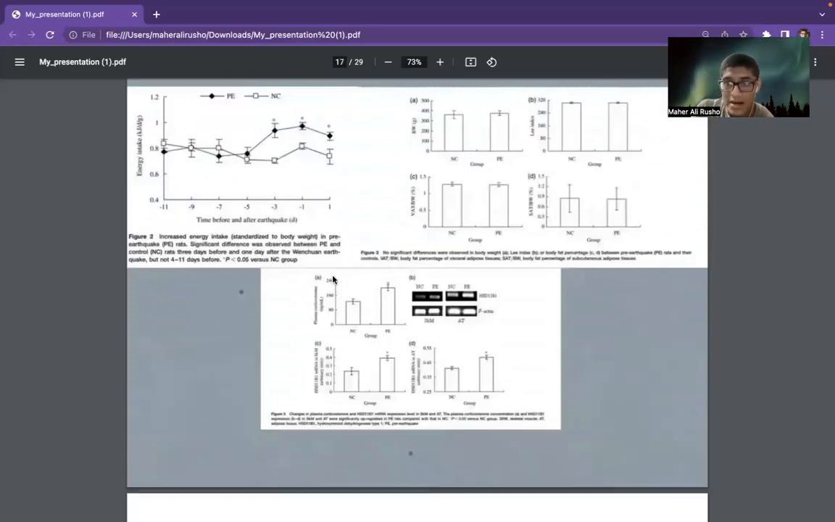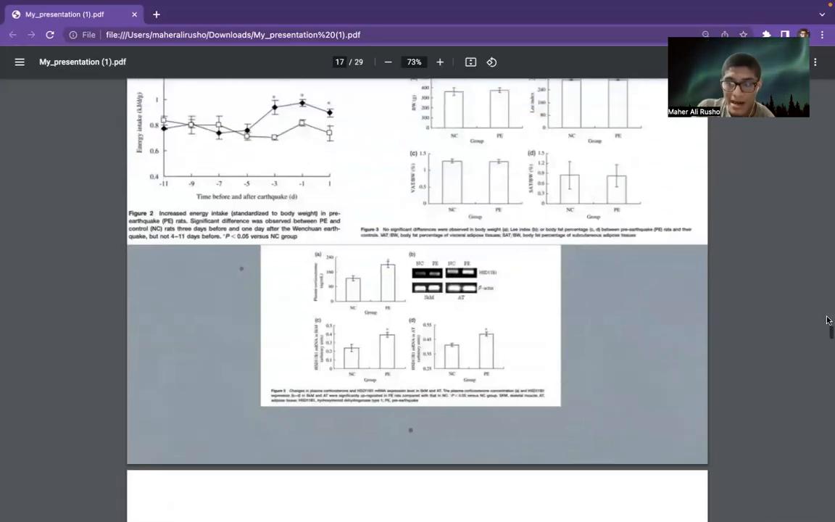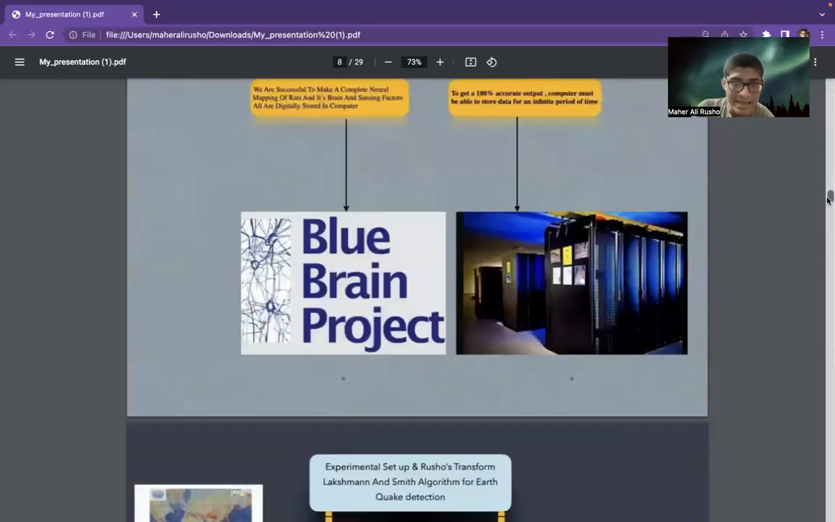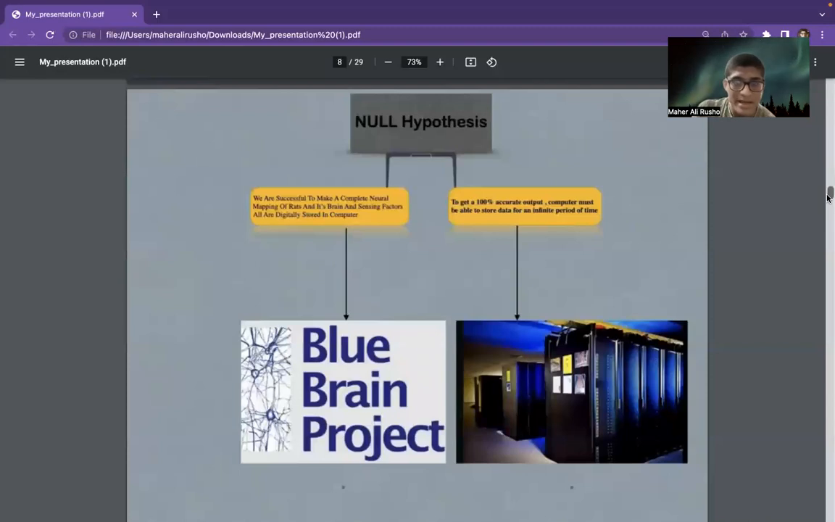So we collected all kinds of data and made a project pipeline to implement my algorithm. I first assume two null hypotheses. The first is that we are successful in making a complete neural mapping of rats and their brains, and the sensing factors are all digitally stored in a computer. The second hypothesis is that, to get 100% output, the computer must be able to store data for an infinite period of time. Neither is too difficult to fulfill for my algorithm, because scientists have already captured a quarter of the rat brain through the Blue Brain Project.